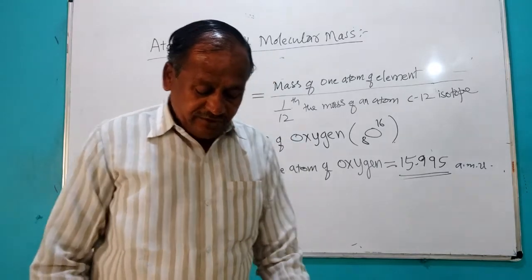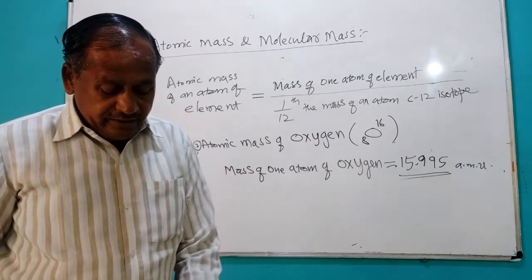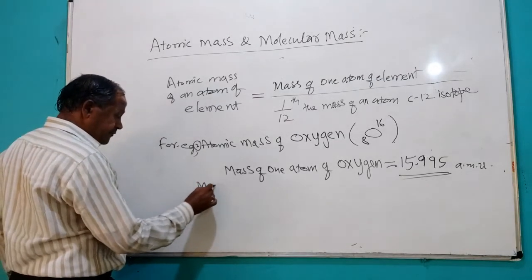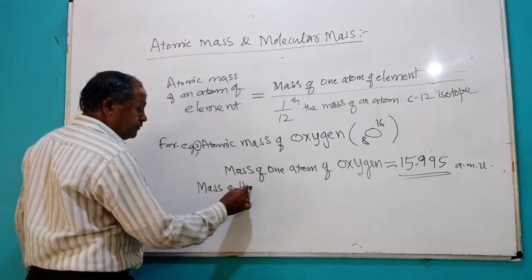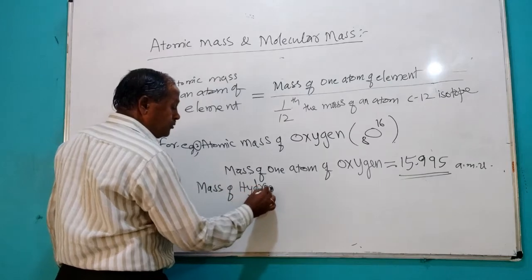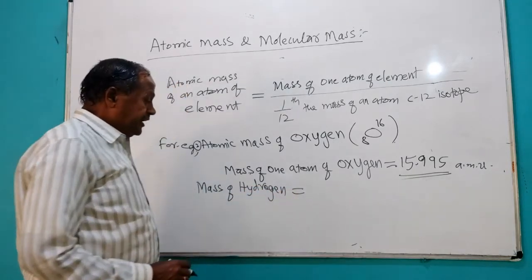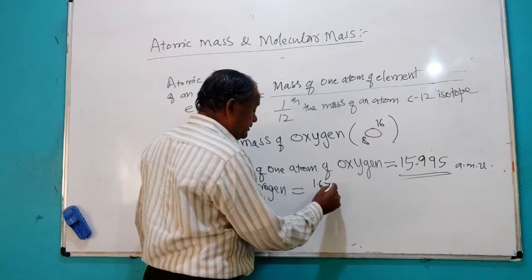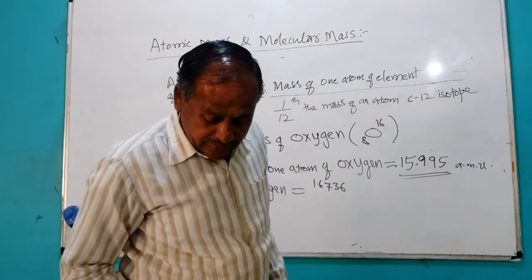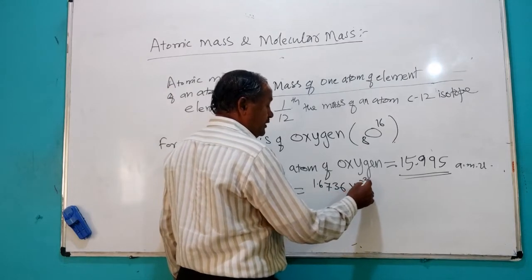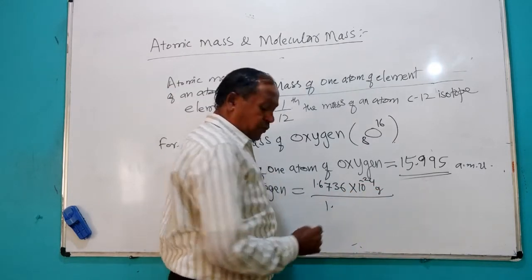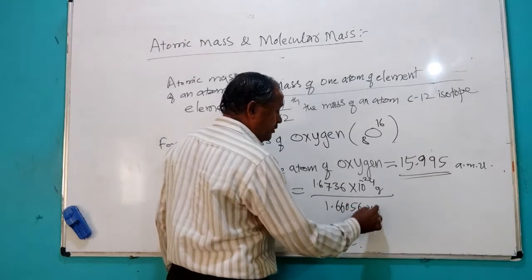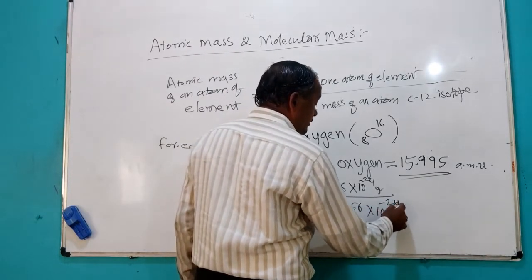If you want to calculate the mass of hydrogen, the mass of hydrogen is equal to 1.6736 into 10 to the power minus 24 gram divided by 1.66056 into 10 to the power minus 24 gram.